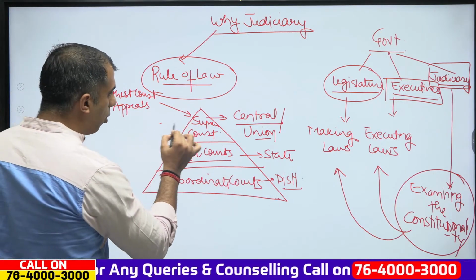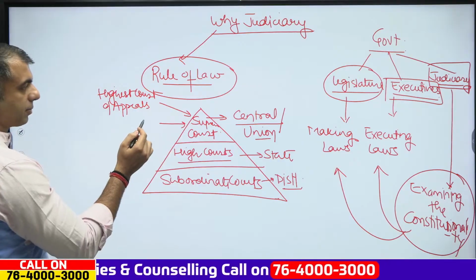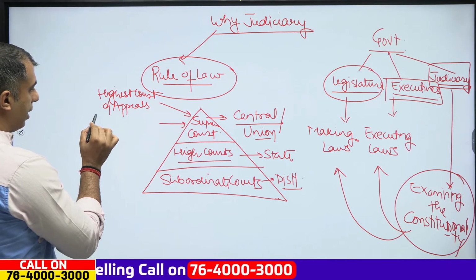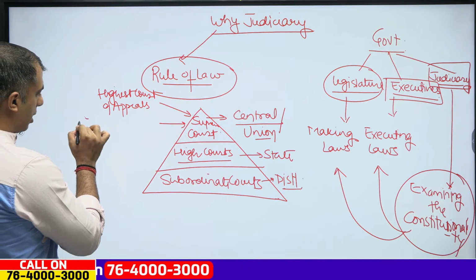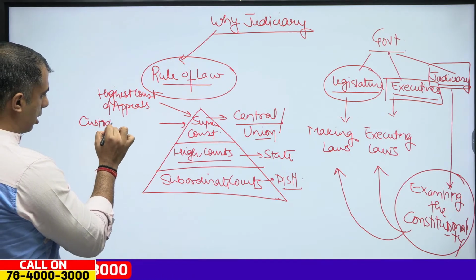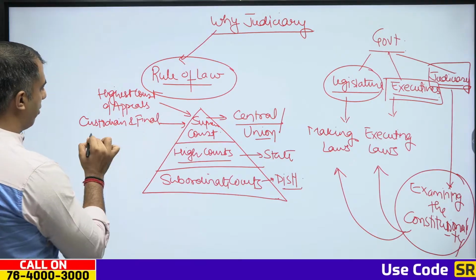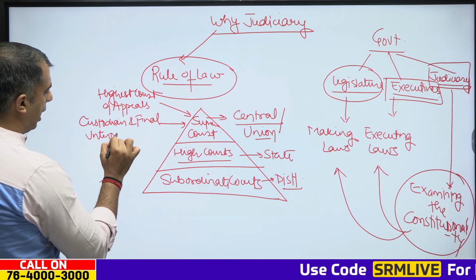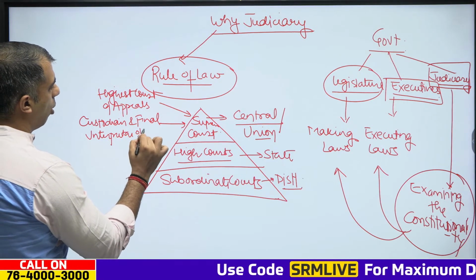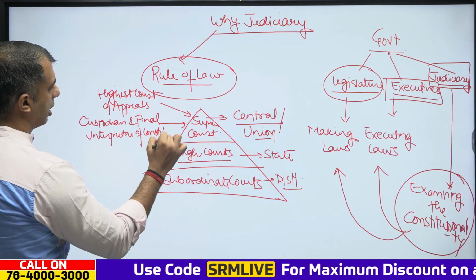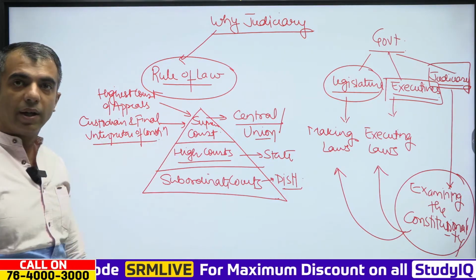Now, Supreme Court is essentially the custodian and final interpreter of the Constitution. Clear?